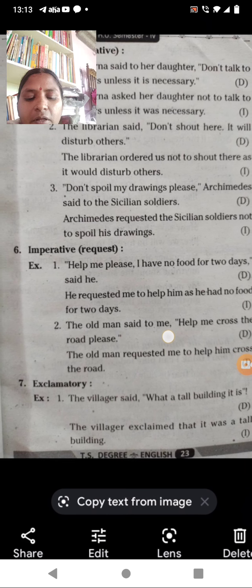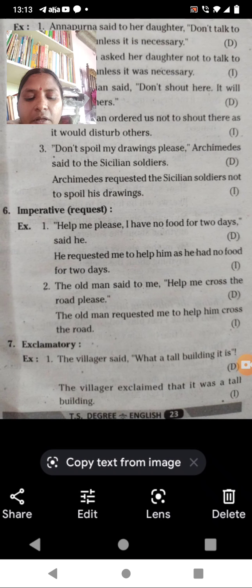Now the exclamatory sentence, the last sentence. See here, when you are going to change it: the villagers said, what a tall building is it. So if there is a tall building in your area, all the villagers will go to see the building, and they are going to say, what a tall building is it.